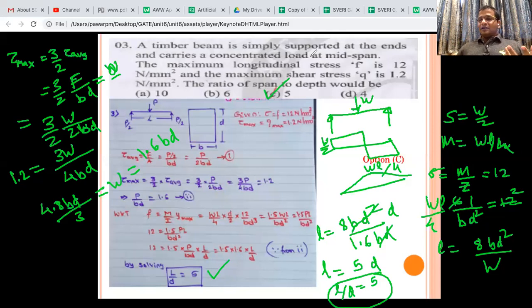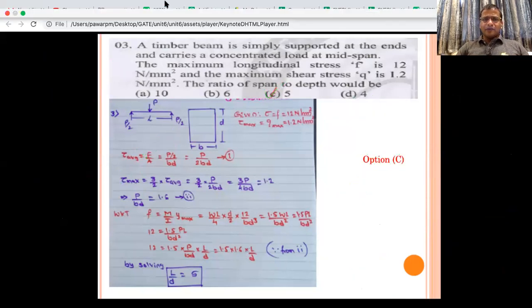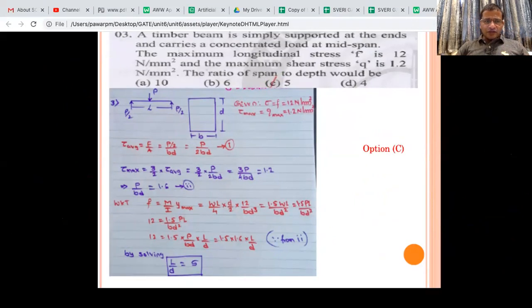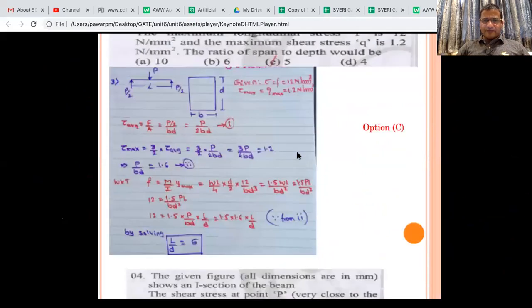Because here you can see, shear force is nothing but like this. In this case length is not there, in this case length is there. Okay, let's go to the next problem maybe.